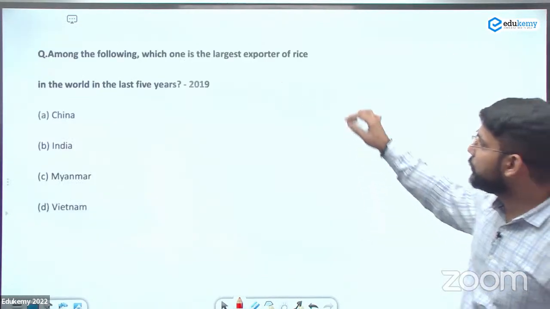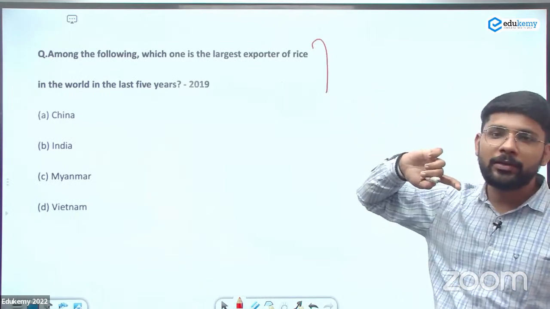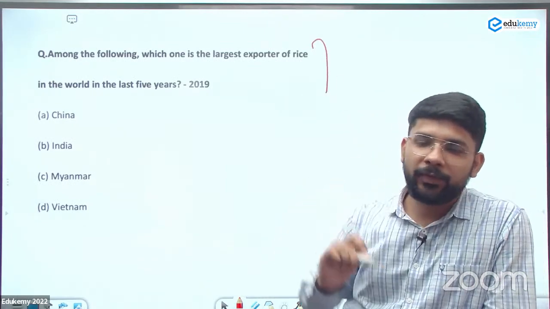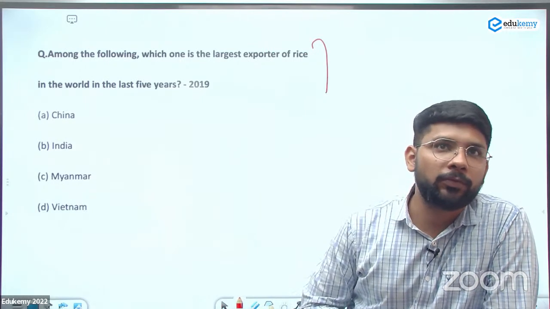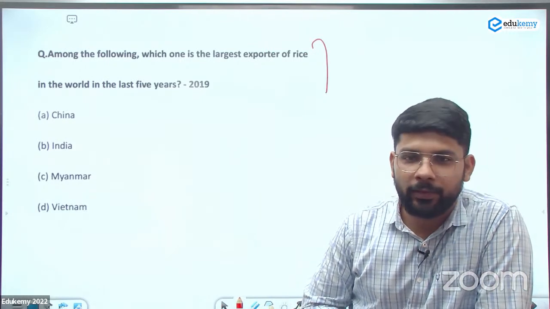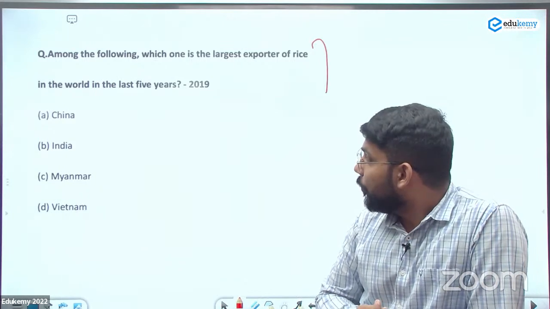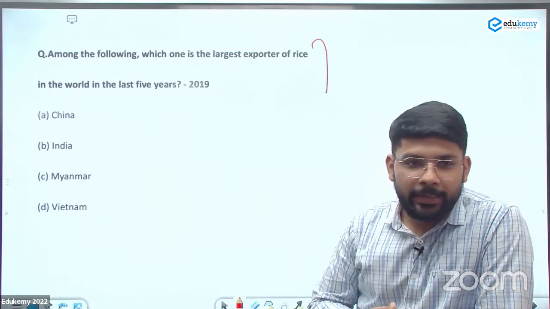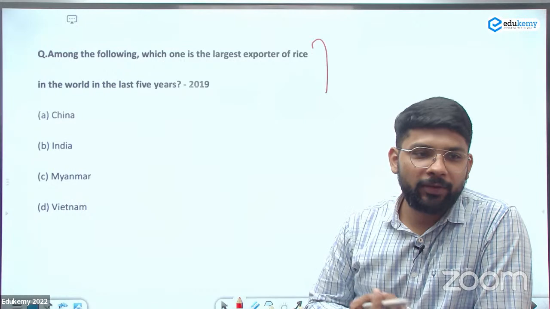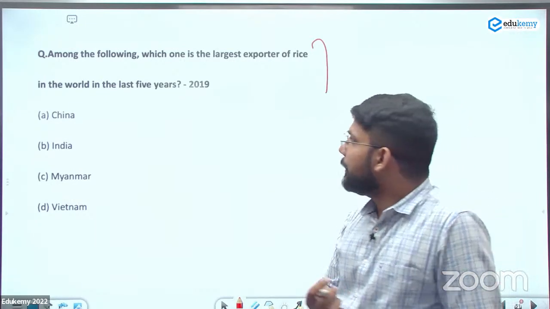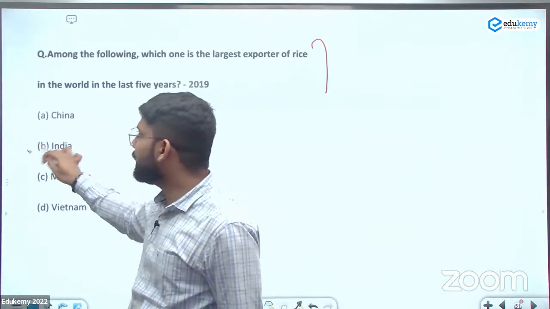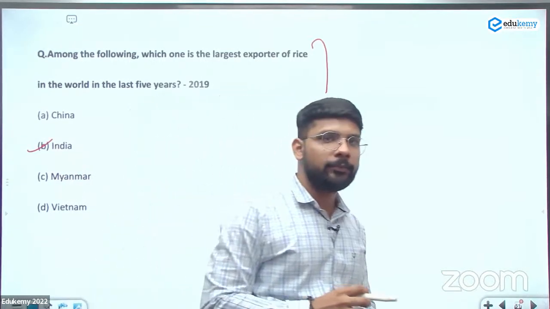Okay, first see the question. This was the question in 2019. Among the following, which one is the largest exporter of rice in the world in the last 5 years? Most of the people marked China. Some students marked Vietnam, but the answer is India. India is the highest exporter, the largest exporter in the last 5 years.